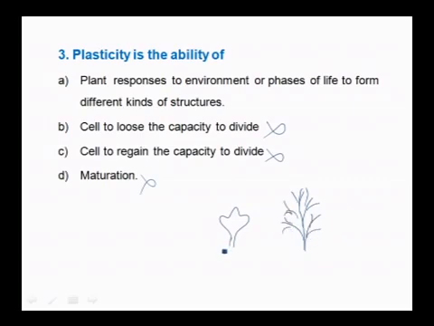So, at the young stage and at the adult stage it varies. Very good examples are buttercup, coriander and cotton plant, which show this kind of plasticity due to environmental needs and requirements, and that is termed plasticity. So, the correct option here is A.